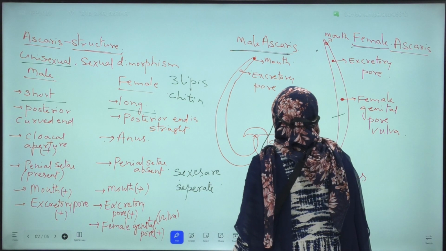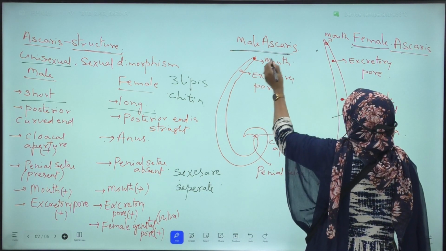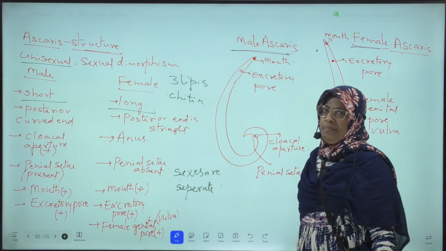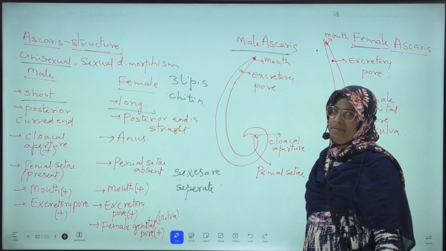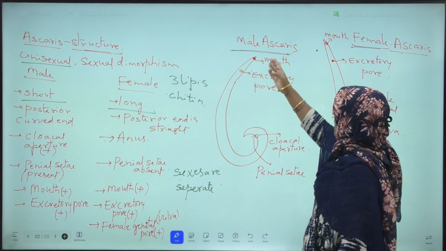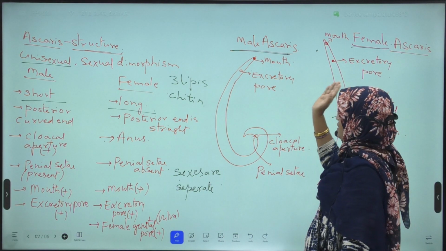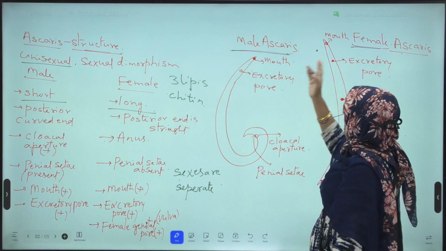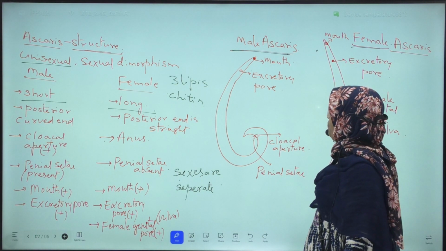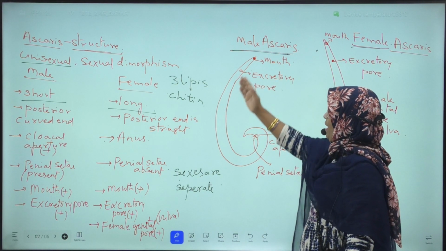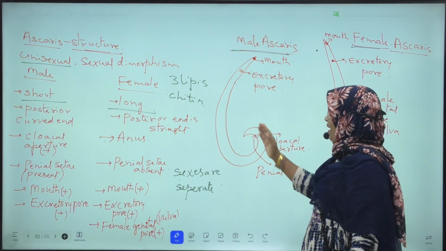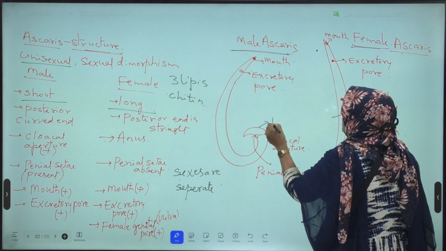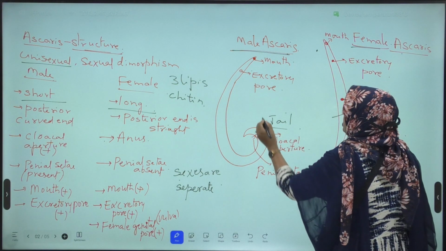Okay. Next, nearer to the mouth, in both male and female Ascaris, a small pore or aperture is present mid-ventrally. Mid-ventrally means the middle of the ventral side. It is called the excretory pore. Next, the posterior end of the male is curved like a hook. It is also considered as a curved tail.